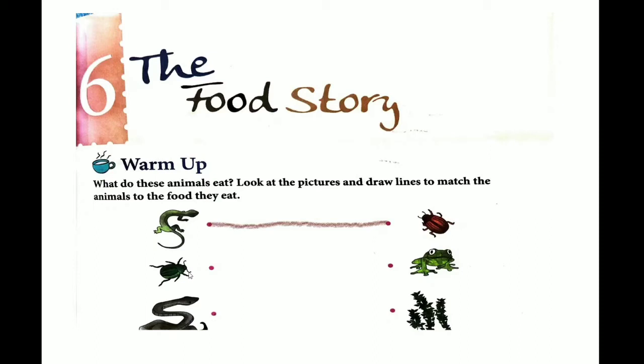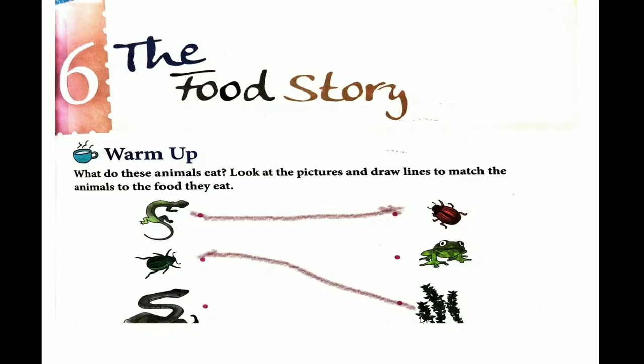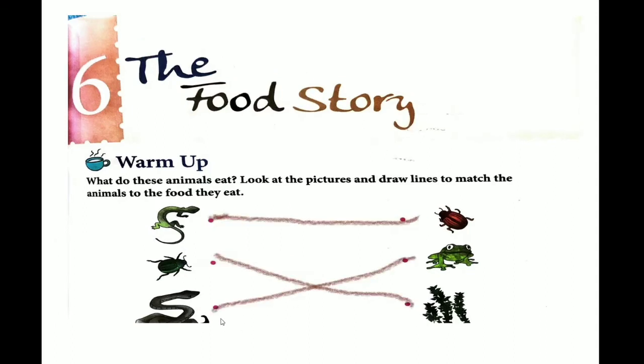Next, what does this insect eat? Now, my dear kids, these insects, they feed on the grass. So we can draw a line matching these insects to the grass. And third is snake. So what does the snake eat? Now, as we know, this snake feeds on frog. So you can join the snake to its food, that is frog. So this was the warm up.